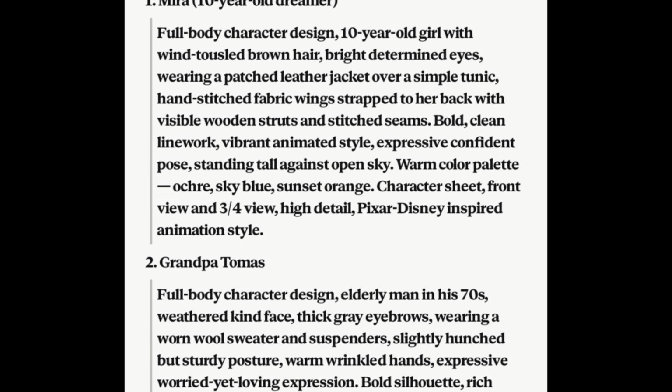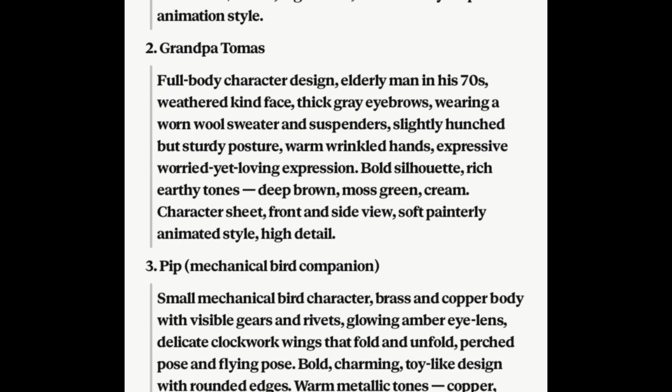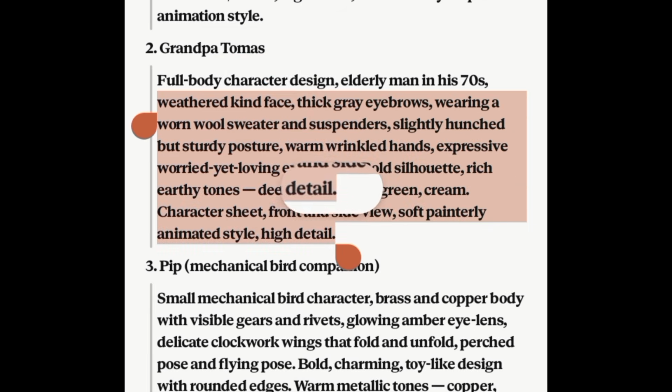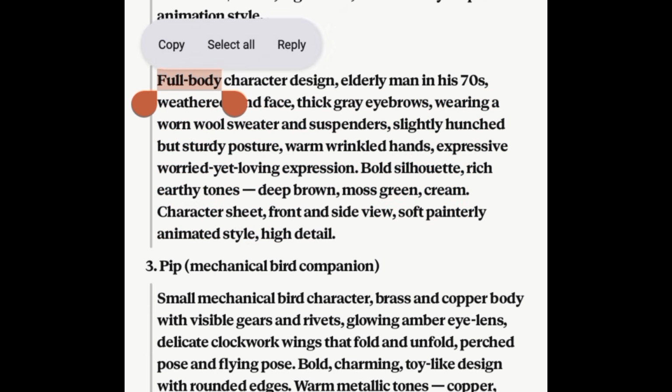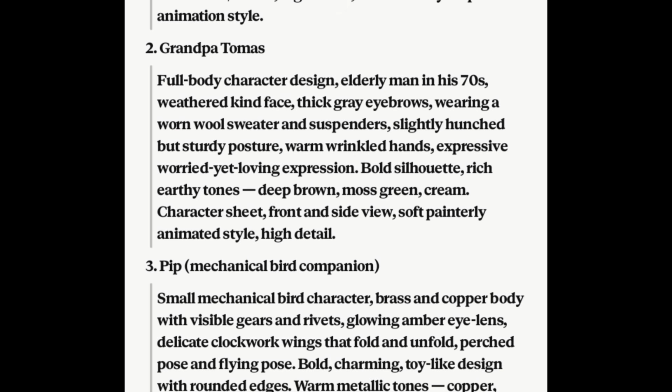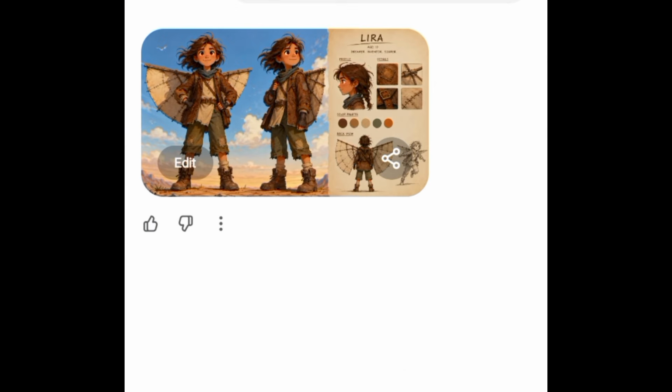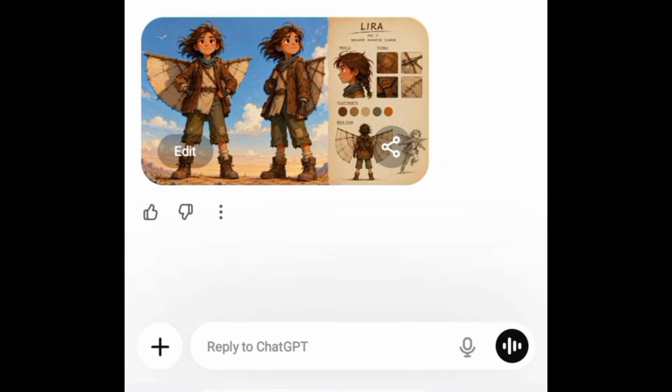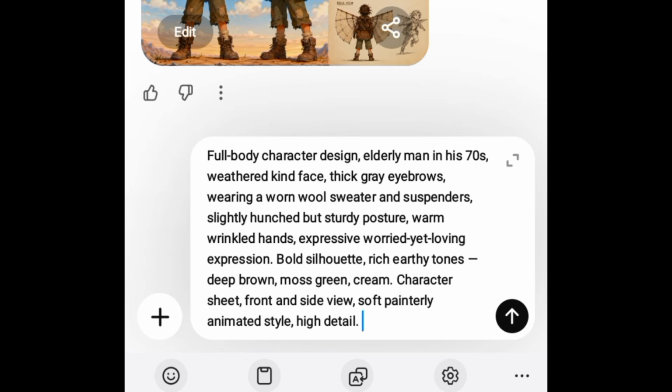All right, I'm back to Claude AI. So for that, I'm going to copy character number 2, which is going to be from this point, from here down to this point. Then copy. Let's go generate the image. All right, I'm back to ChatGPT. So for that, I'm going to paste in the prompt and also include the aspect ratio, 16:9 aspect ratio, I